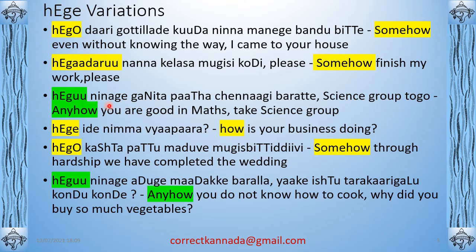ಹೇಗೂ ನಿನಗೆ ಗಣಿತ ಪಾಠ ಚೆನ್ನಾಗಿ ಬರುತ್ತೆ, ಸೈನ್ಸ್ ಗ್ರೂಪ್ ತಗೋ. Anyhow you are good in maths, take science group. This is something usually told to students who are confused about whether to take science group or commerce. If you're good in maths, usually science group will work for you. ಗಣಿತ is maths. Okay. ಹೇಗೆ ಇದೆ ನಿಮ್ಮ ವ್ಯಾಪಾರ? This is the normal use of ಹೇಗೆ. How is your business doing?